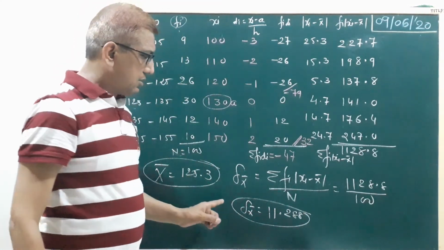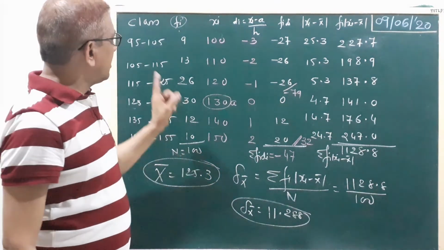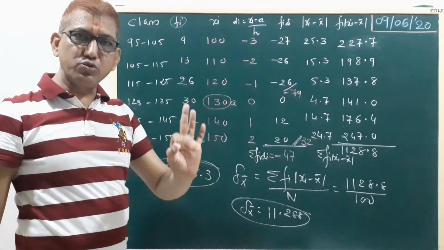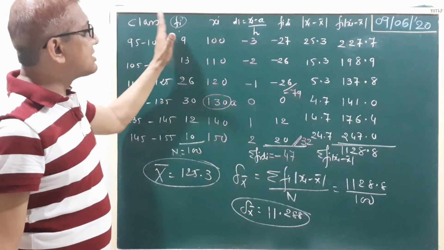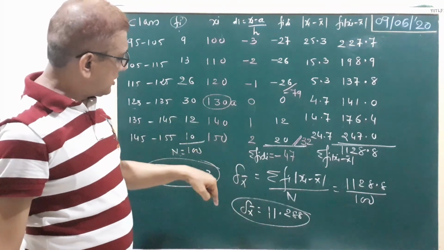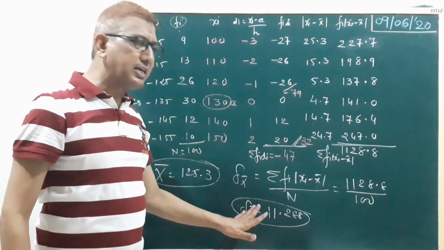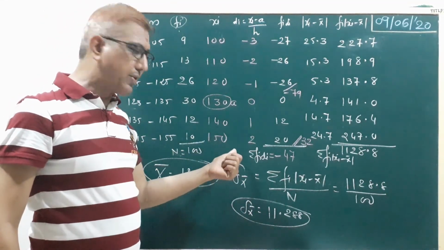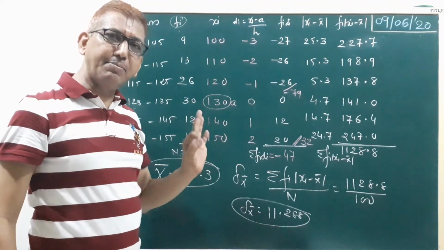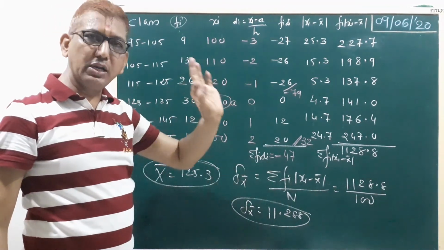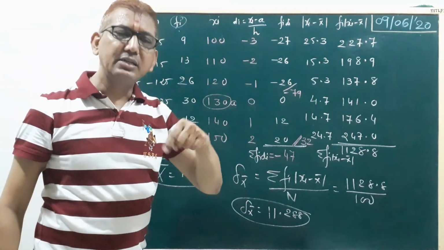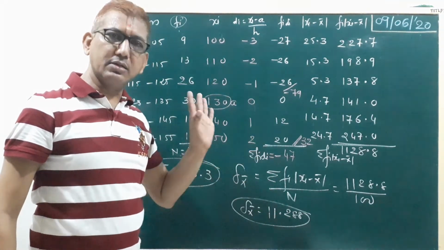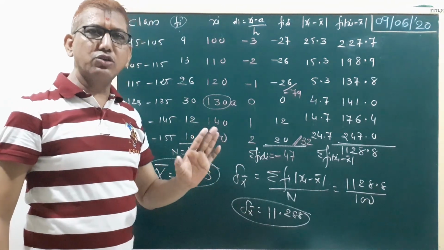Is that clear? So in these two sums, by the method of grouped data, continuous frequency distribution, class and frequency are given, and we first find the mean, then we find the delta x bar. Here we find the mean by two methods. First method: sigma fi xi upon n. Second method, step deviation method: x bar equal to small a plus sigma fi di upon capital N into h. Then we find delta x bar, which is common in both the methods, in both the sums. Is that clear? Okay, thank you very much.